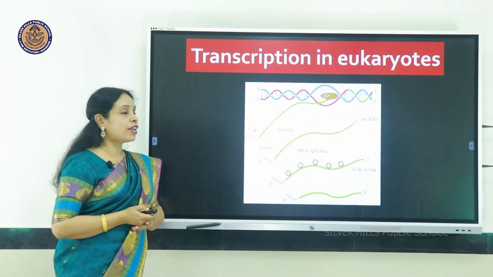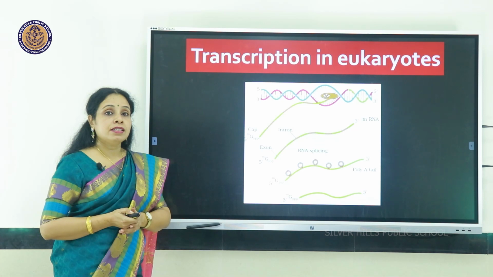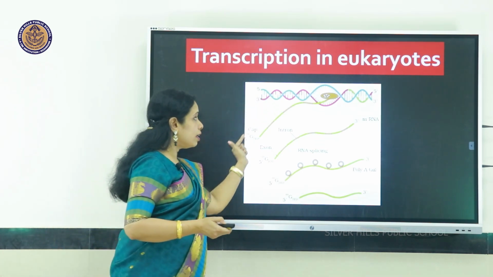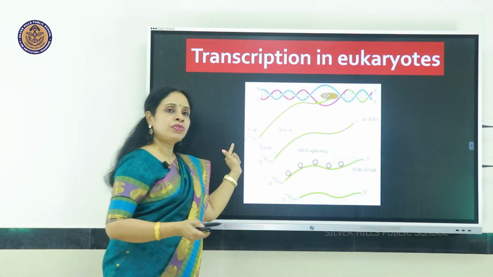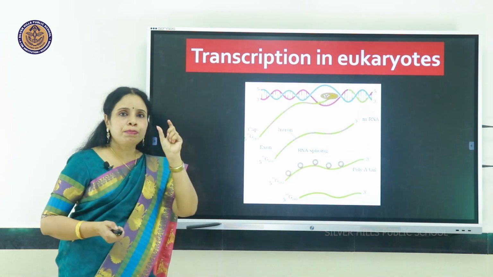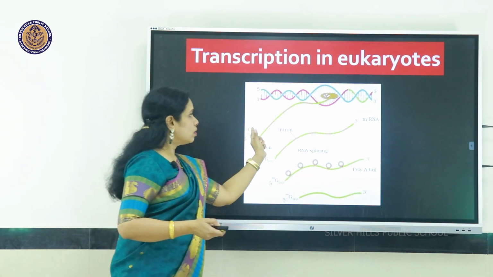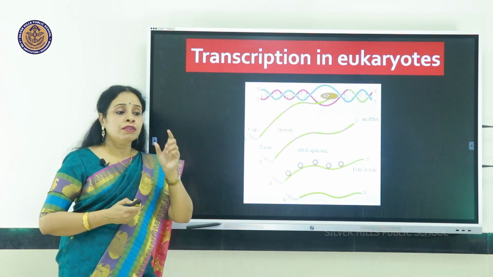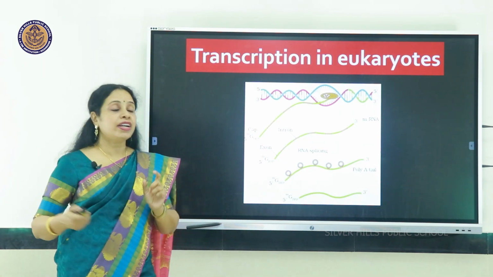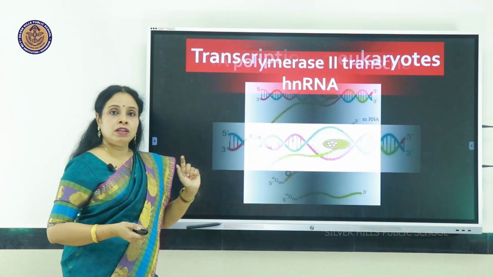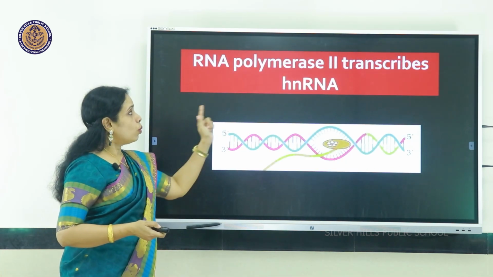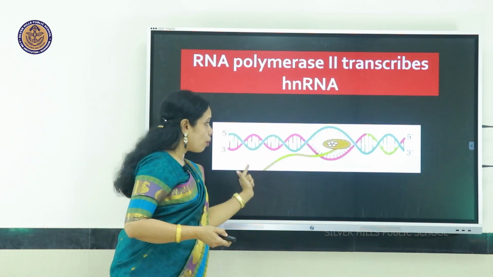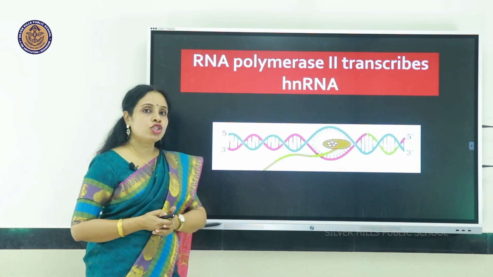But in eukaryotes, there is a complexity. You see, this is the RNA chain forming, but can you see it is split? There are two different colors shown here. One is the intron and the other one is the exon. So, the RNA is forming, but it is not directly messenger RNA.